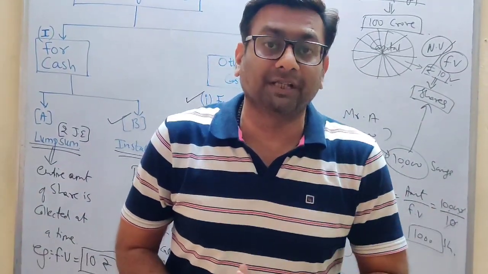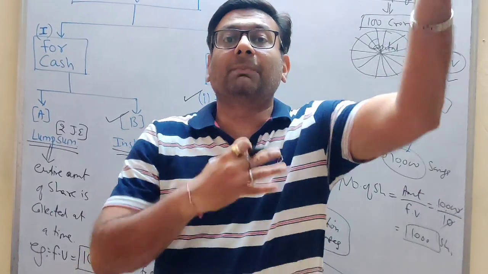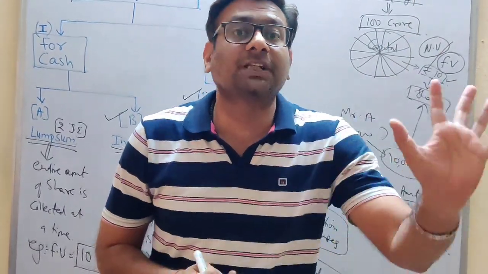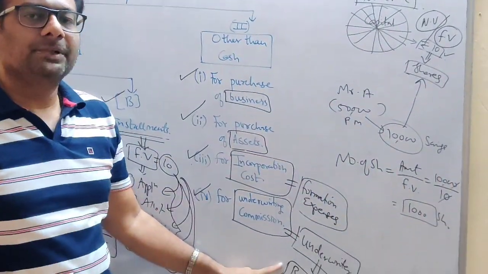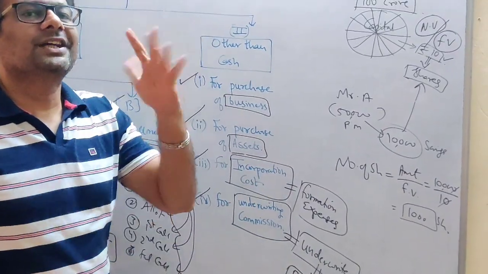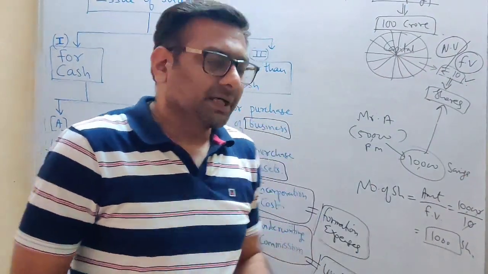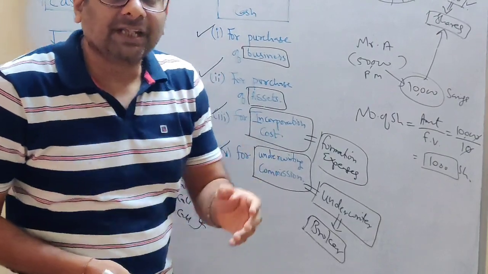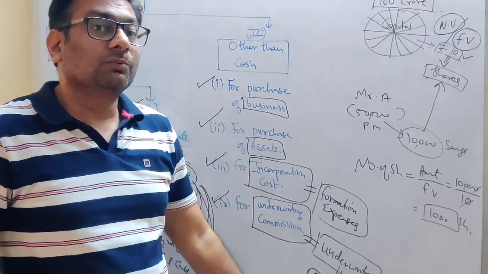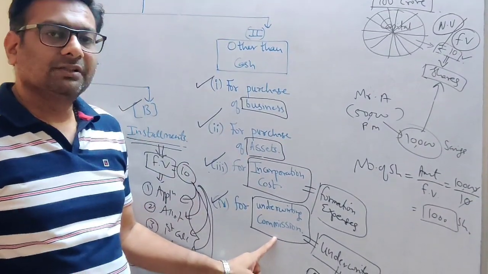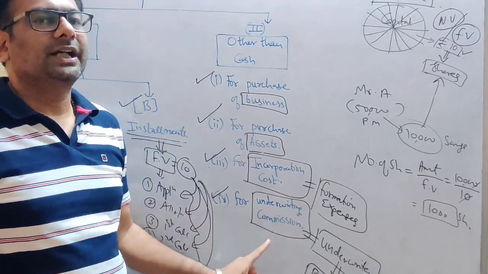It's a very good company. You invest in that, your money will get doubled. So this is how they push the shares, and they help the company sell off all their shares to the general public. But this work is not done for free. What will the underwriter, what will the broker ask for? A commission. And that commission is called underwriting commission.